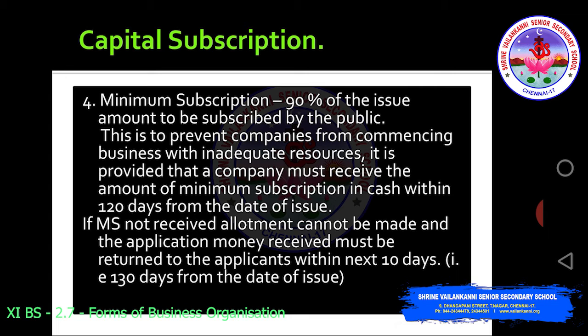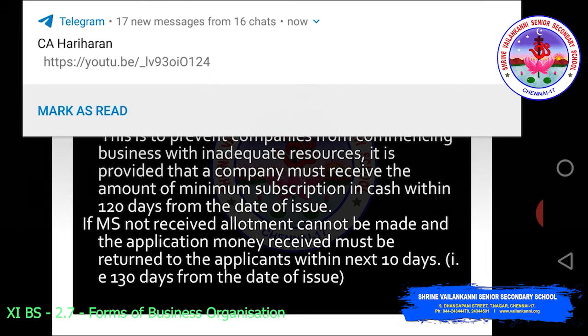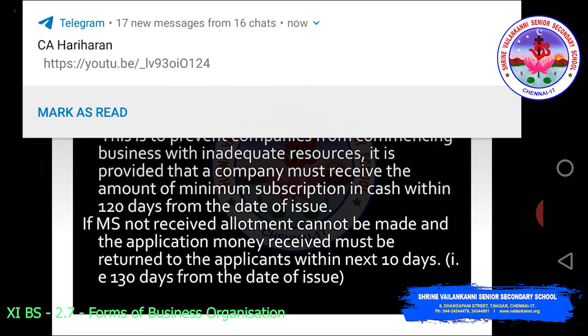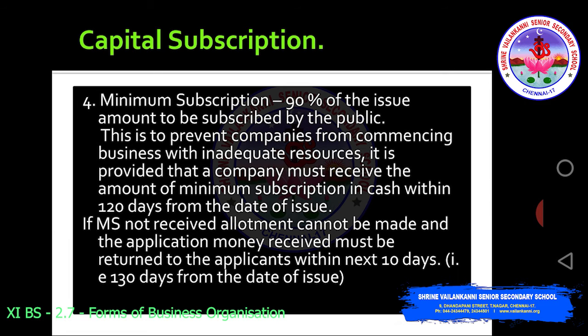Okay, so this is a key point. They have to receive the minimum subscription in cash within 120 days from the date of issue. If minimum subscription is not received, allotment cannot be made and the application money received must be returned to the applicants within next 10 days.